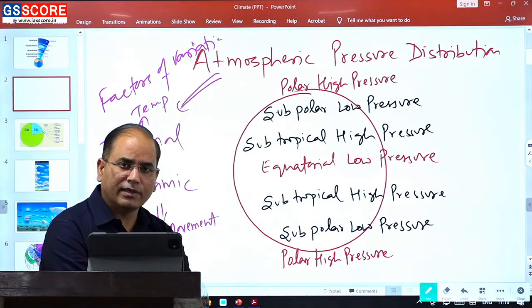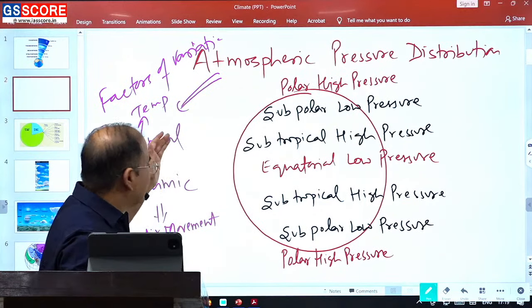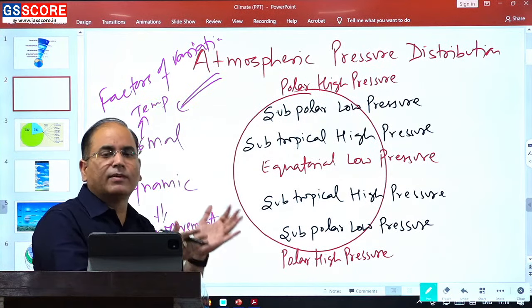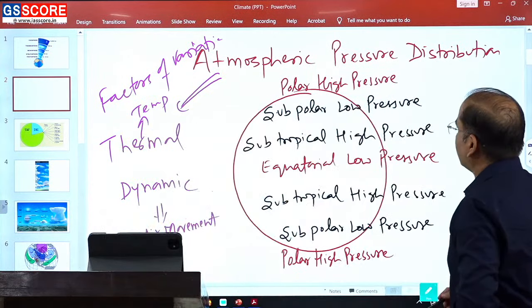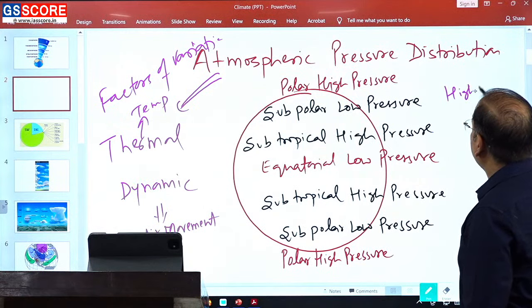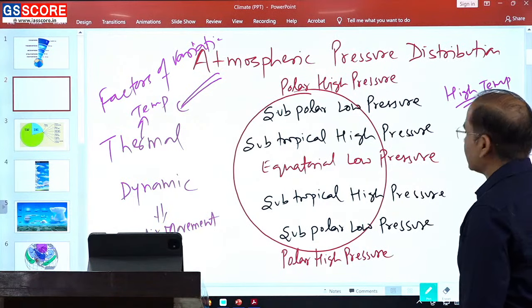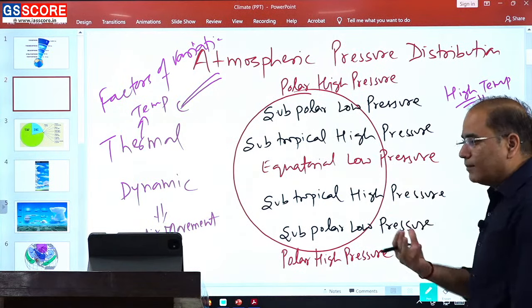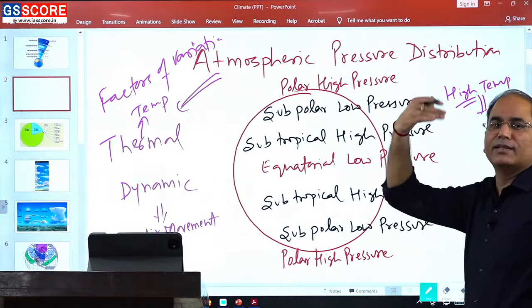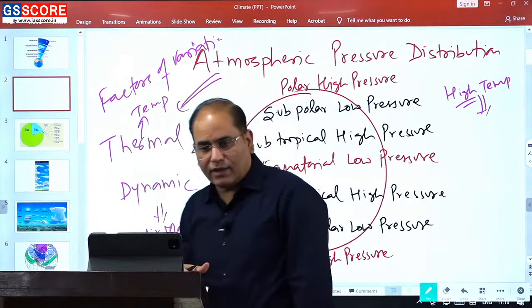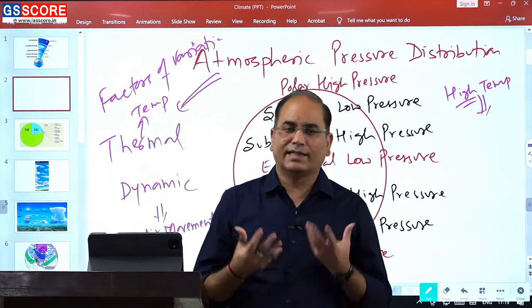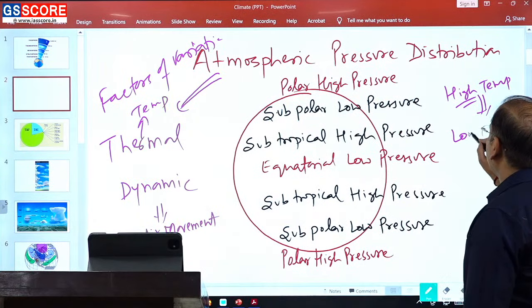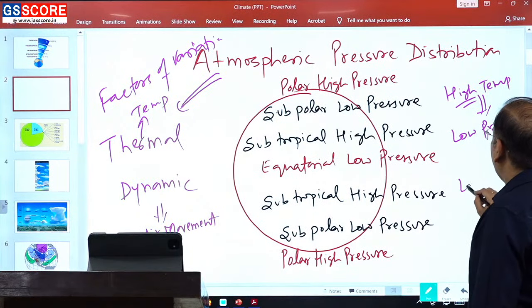So what the Coriolis effect is we will see, but here the only thing that you need to know is that if it is not because of the temperature then it will be dynamic. So see how temperature has an effect and how dynamic has an effect, try to understand. High temperature: if the high temperature is there, pressure should be low, because high temperature means air will be warmer, and warmer air will have a tendency to rise. If temperature is high, your air will be warm, and warm air will have a tendency to rise because it happens to be lighter. So high temperature should be low pressure and low temperature should be high pressure.